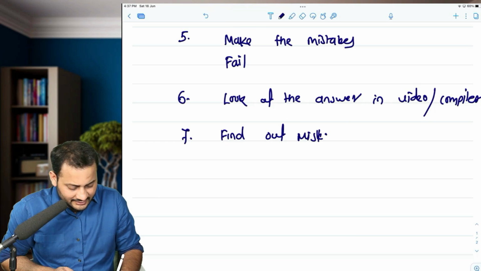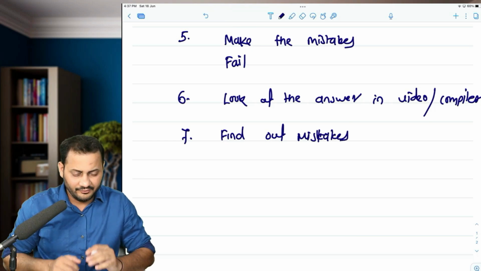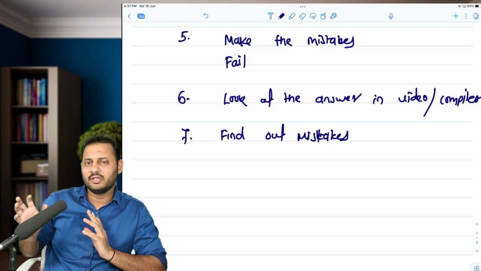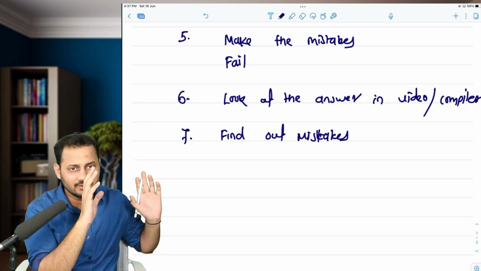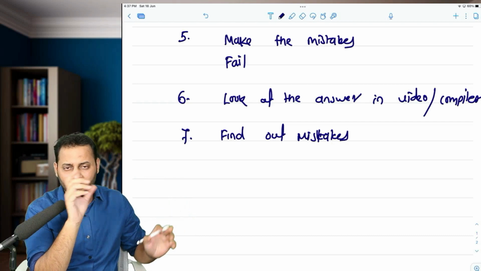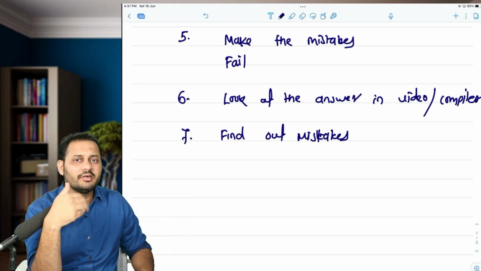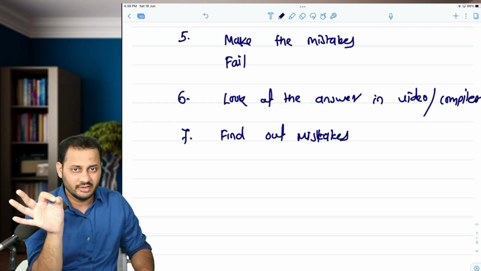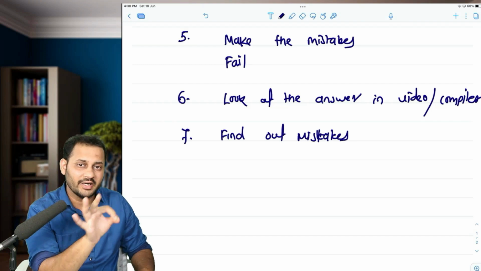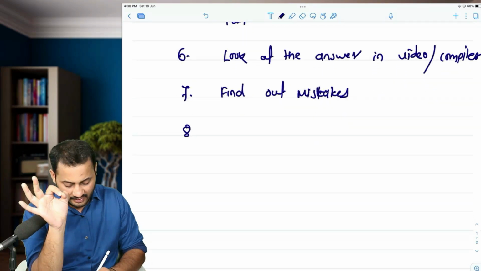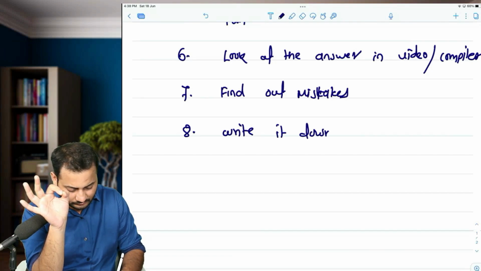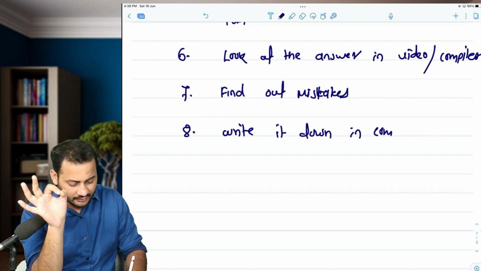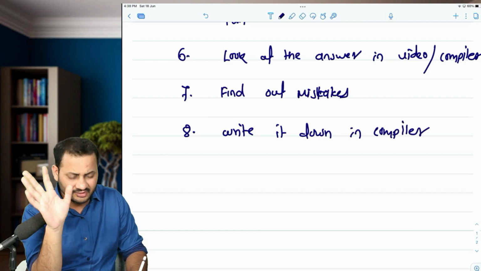You will easily understand that if you got 50 when you were solving by yourself, and the answer says it is 70, then the difference of 20 is due to some kind of mistake that you have made. You should be able to find out that mistake and write it down in the compiler itself beside the questions.